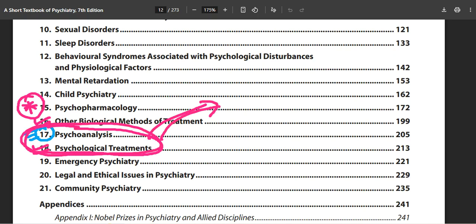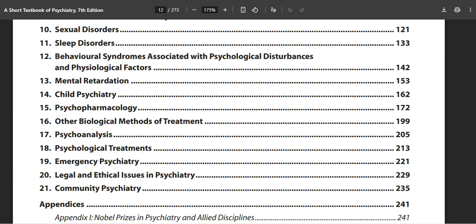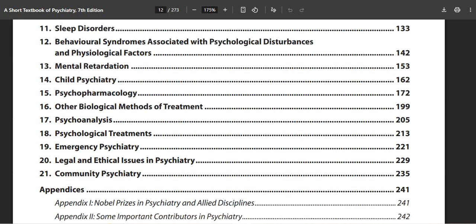After that, we are having emergency psychiatry. This is also important. Not so many questions are coming from here, from chapter 19 called emergency psychiatry, but yes, it will be coming shortly in your entrance examinations. So this becomes also important.